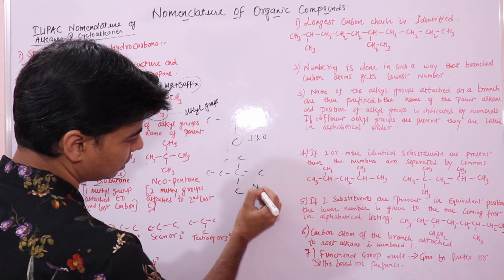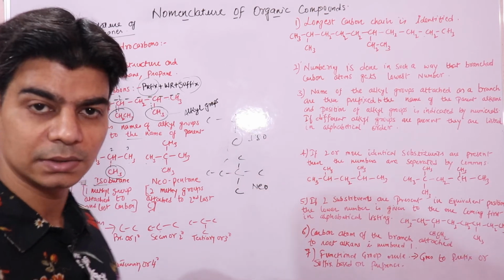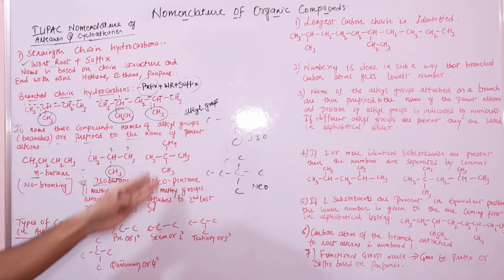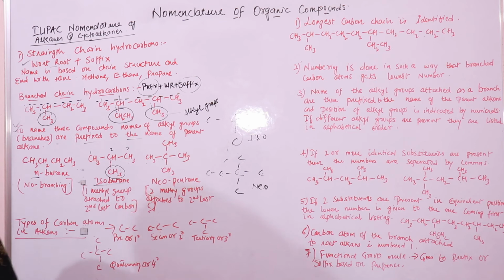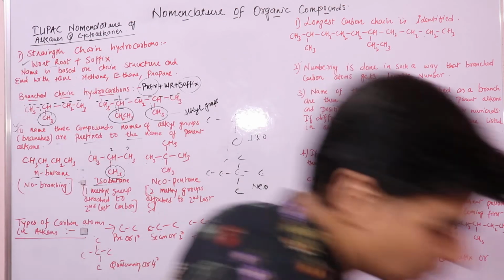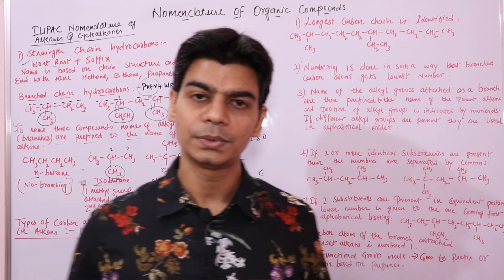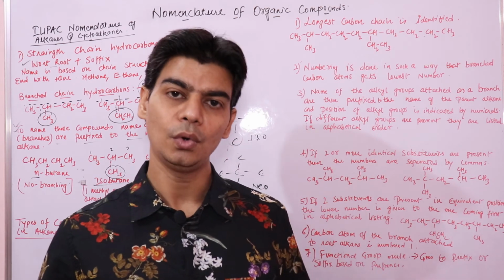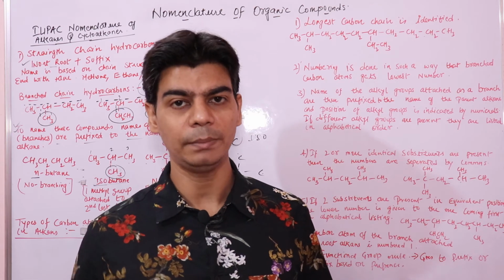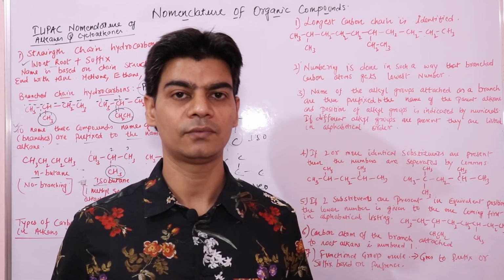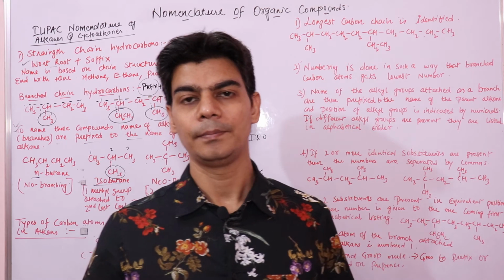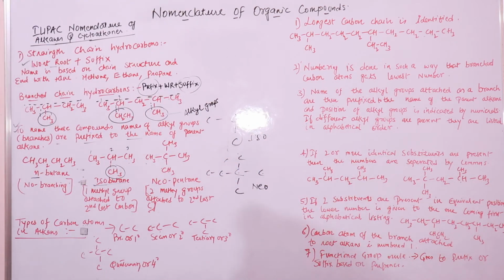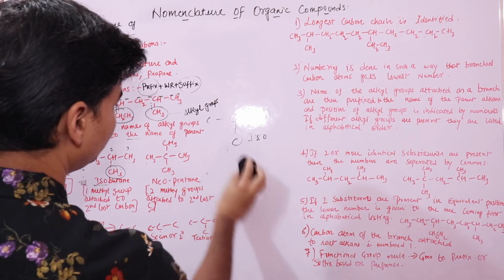So these kind of alkanes are neoalkanes. So this is 1 2 3 4 5 6 neohexane. Here it's a neopentane, right. So remember, the number of alkyl groups or methyl groups attached to the second last carbon atom: if you have one methyl group, it's an iso. If you have two alkyl groups, it's a neo, right. So I hope this is clear.